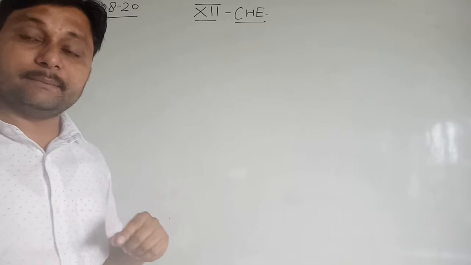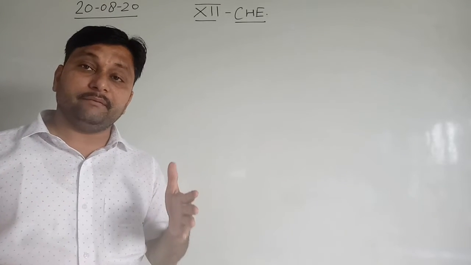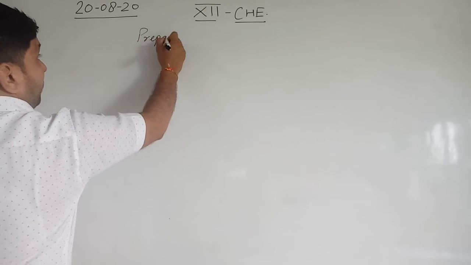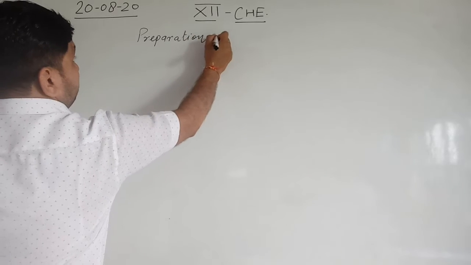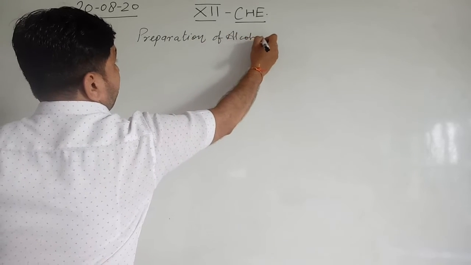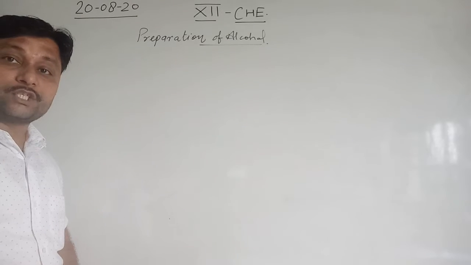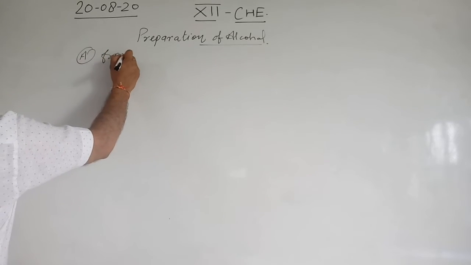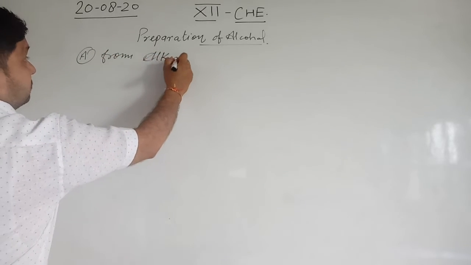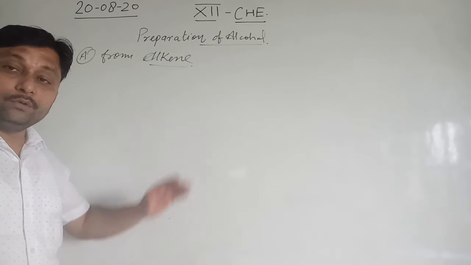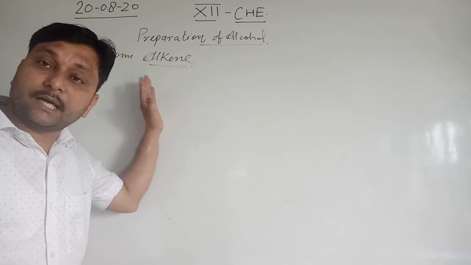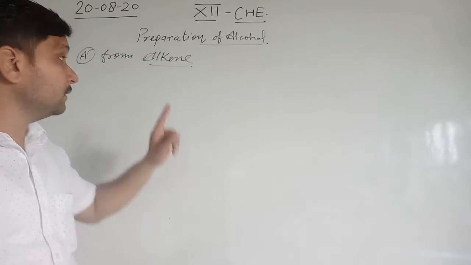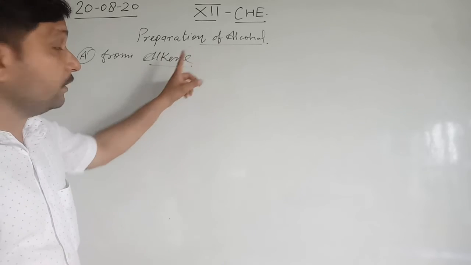So now we start the preparation of alcohols. Today the next topic is preparation of alcohols. First of all, we start the preparation of alcohol from alkene. I think you know very well about alkene. Alkene means the carbon contains a double bond. So from alkene there are two methods in our course by which we can form alcohols.